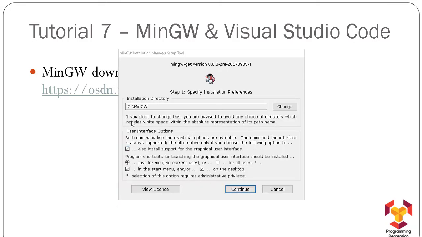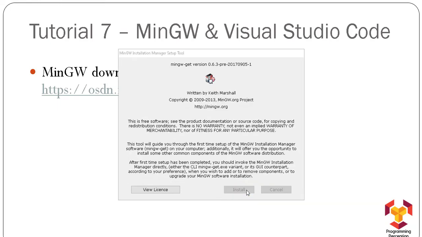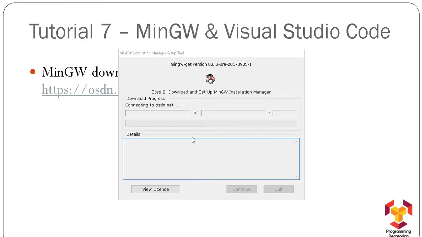And we will not make any changes over here. It will be installed in the C drive by default. If you want to change it, you can definitely change it. I will not make any changes in the installation directory and I will simply continue. And it will take some time to download. So let's wait for it.